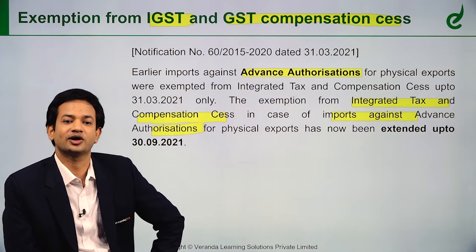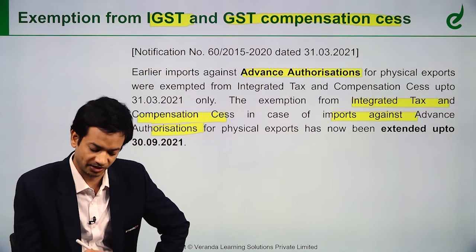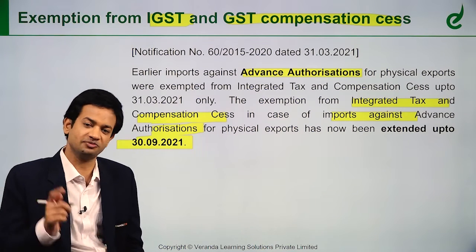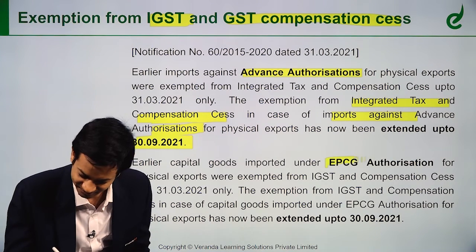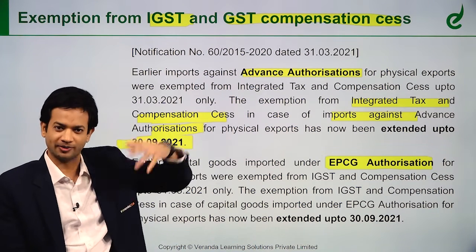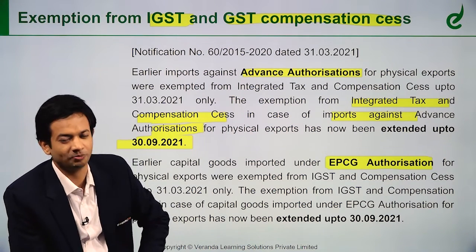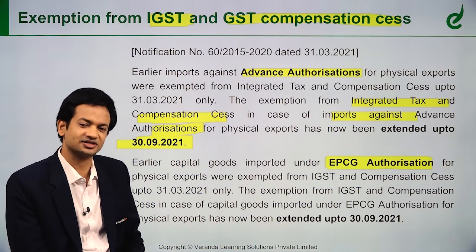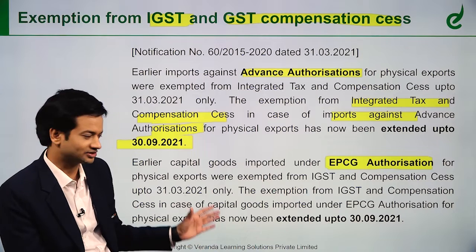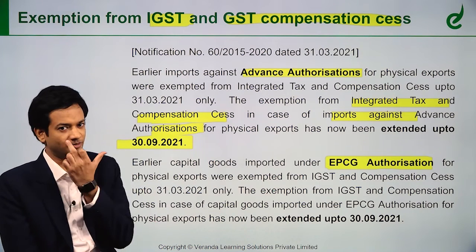That benefit has now been extended till 30th September. Similarly, in the case of the EPCG scheme also. Under the export promotion capital goods scheme, if you have imported capital goods without payment of duty, including without IGST and cess, that benefit is still continuing. That benefit also had expired, so they have extended it till 30th September 2021.